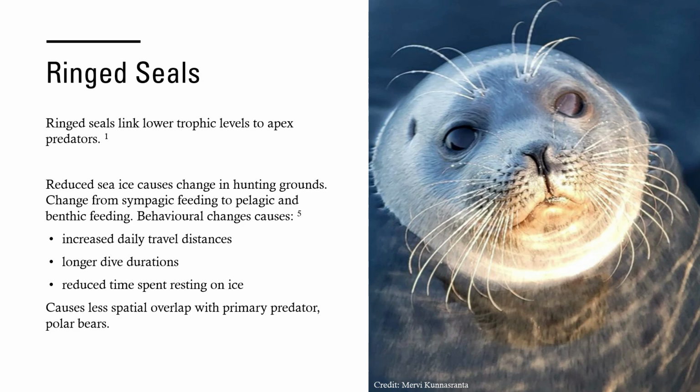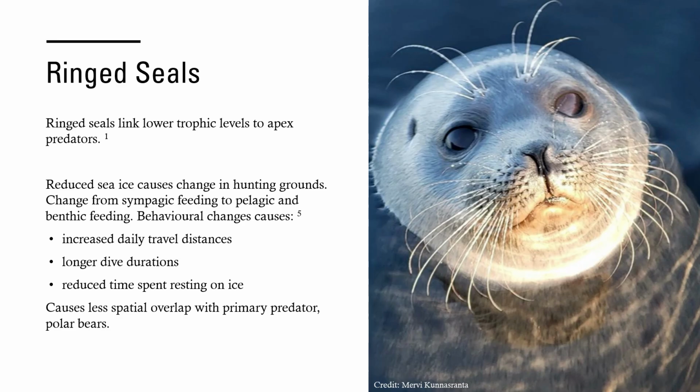With sea ice decreasing from climate change, ringed seals are seen to be changing their hunting from sympagic feeding, which relies on ice-associated prey, to pelagic and benthic feeding modes, where they feed deeper in the water column. These behavioral changes are making the seals travel further distances, dive for longer, and spend less time resting on ice. These factors are energetically demanding and have unknown effects on the seals.